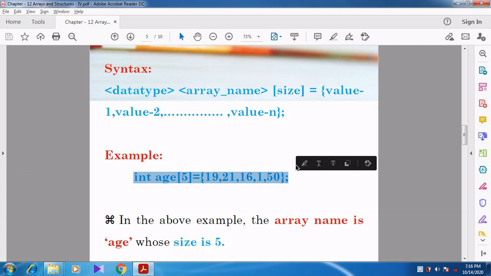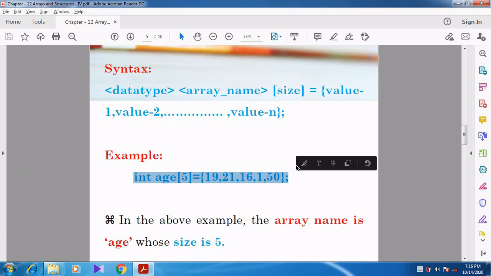Now one student may ask, sir, if I do not give a comma, what will happen? Both values will be taken as a single value. If I do not give a comma between 1 and 50, it takes it as 150. So the comma should be given, because it separates the two elements: 1 is a separate value, 50 is a separate value.